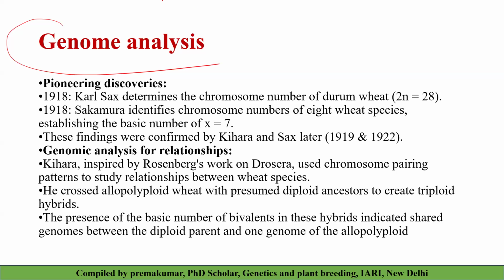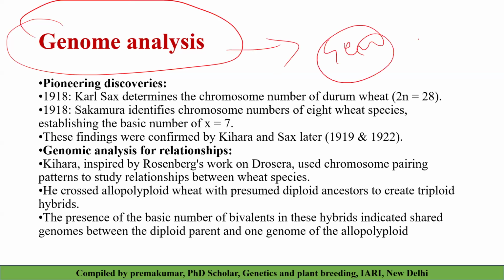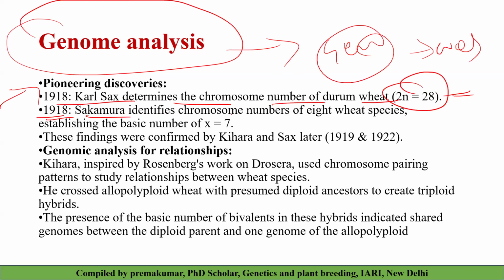Then how can we do genome analysis? In the syllabus, genome analysis of each and every crop is very, very important. In 1918, Carl Sax determined the chromosome number of durum wheat, 2n equal to 28, and in 1918, Sakamura identified the chromosome number of 8 wheat species.